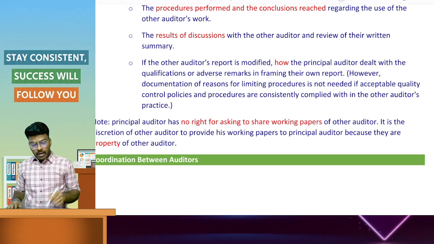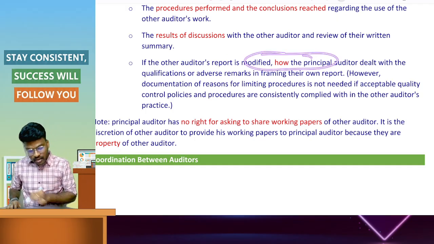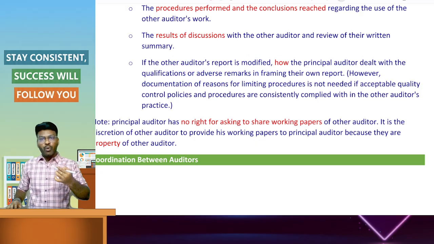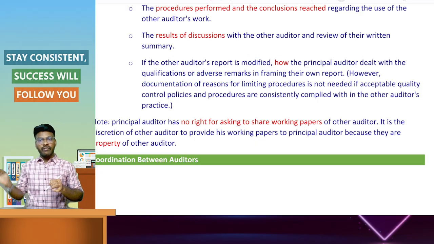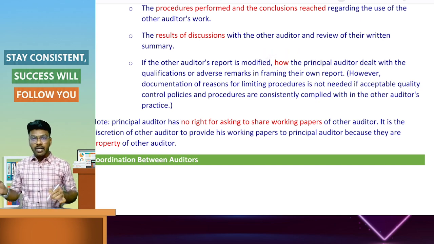While preparing the auditor's report on the consolidated financial statements, how the qualification and adverse remark provided by the other auditor in the standalone financial information of the component were handled should be documented.